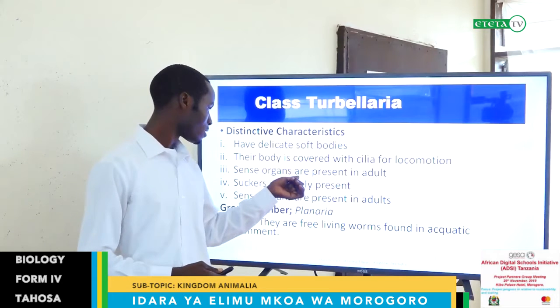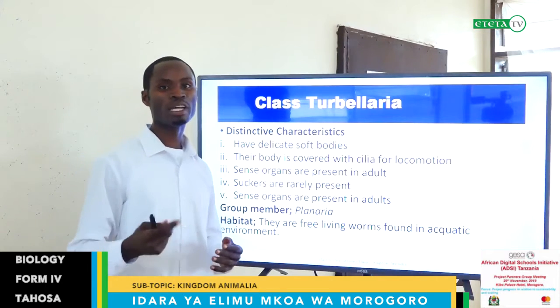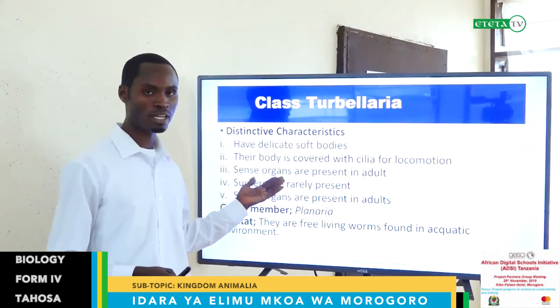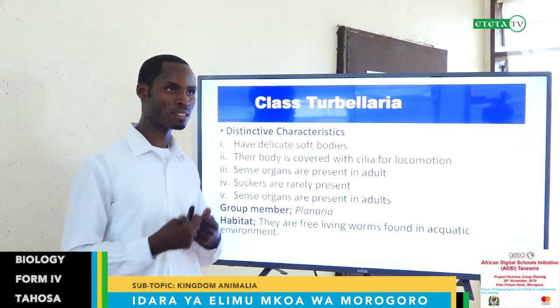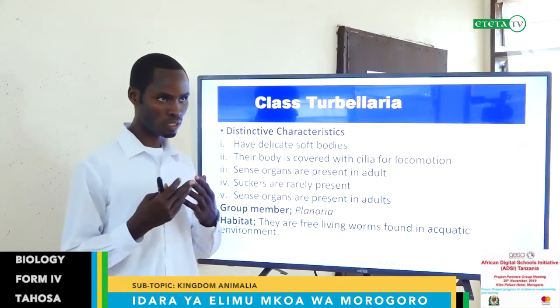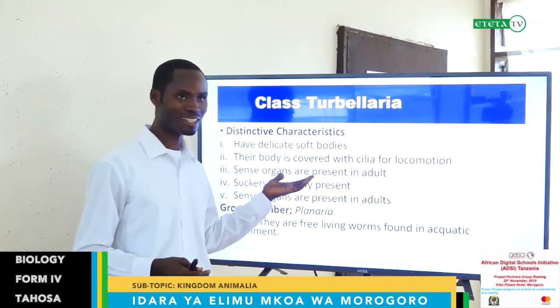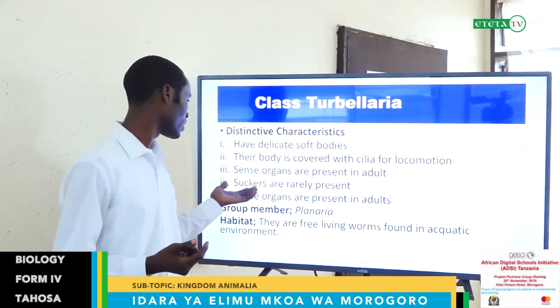They have sense organs, but they are present only in the adult stage. When they are still young, they don't have these sense organs. By sense organs, we mean the eyes, the skin, and others which can enable detecting changes or stimuli.